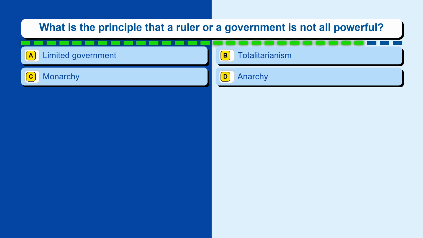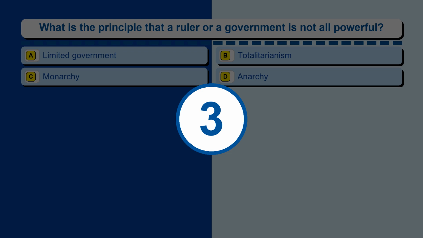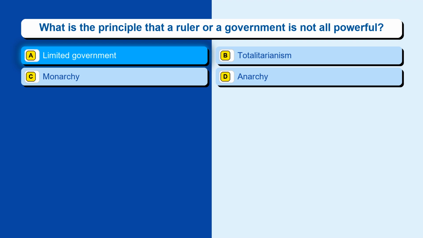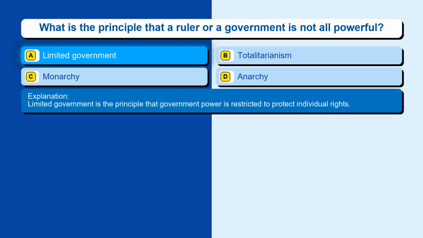Question 131. What is the principle that a ruler or a government is not all-powerful? Option A, limited government. Option B, totalitarianism. Option C, monarchy. Option D, anarchy. The correct answer is option A, limited government. Limited government is the principle that government power is restricted to protect individual rights.